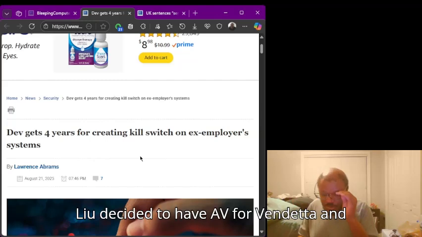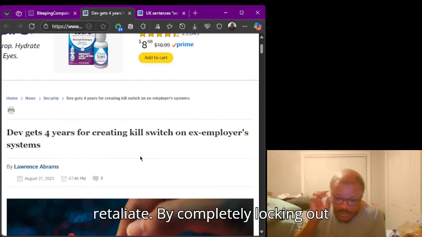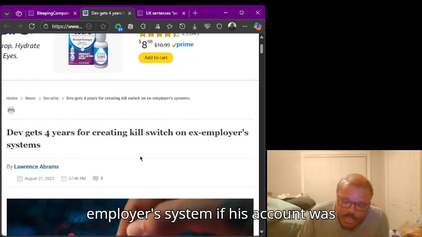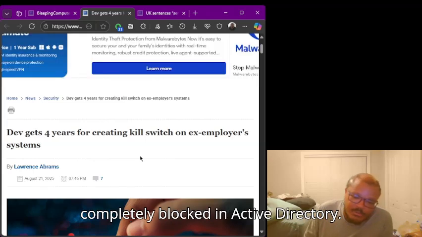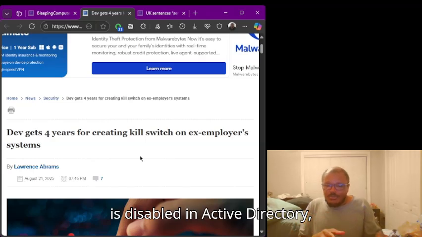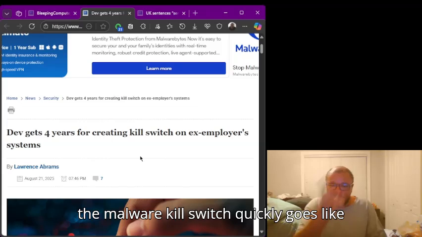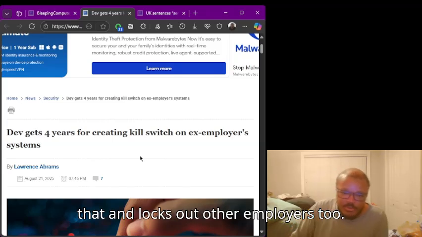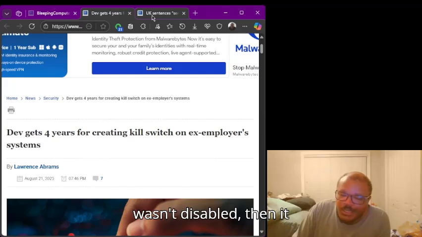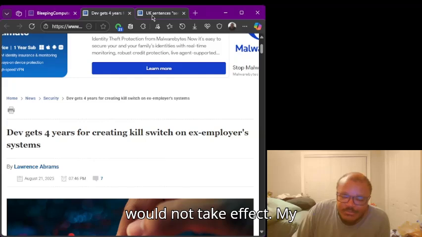So Davis Liu decided to have a V for Vendetta and retaliate by completely locking out all other employees in the employer's system if his account was blocked in Active Directory. So as soon as Davis Liu's account is disabled in Active Directory, the malware kill switch quickly goes like that and locks out other employees too. If his is disabled first. If his wasn't disabled, then it would not take effect.